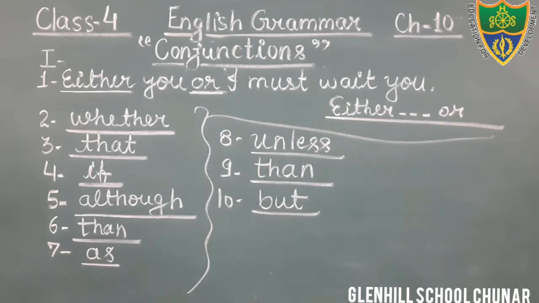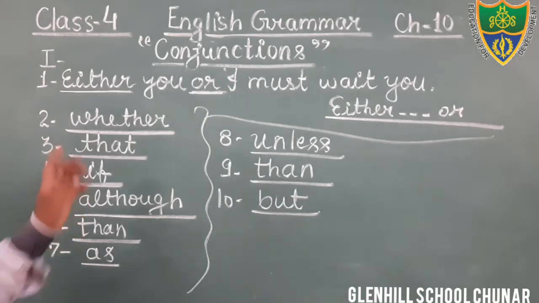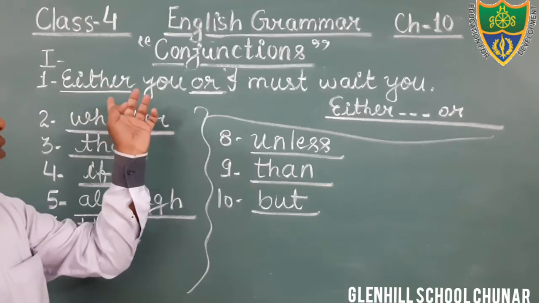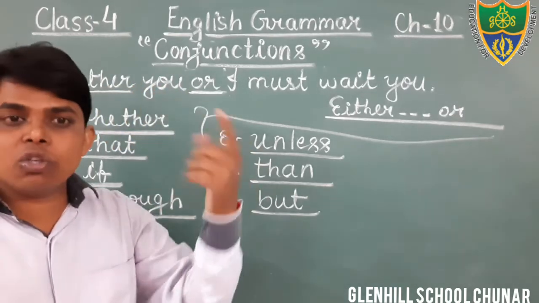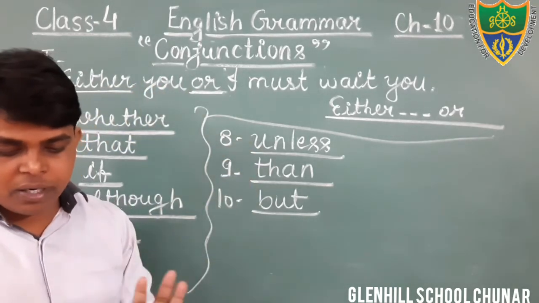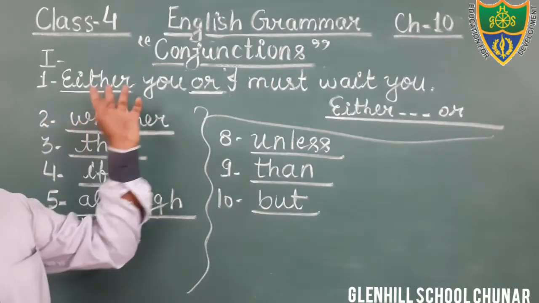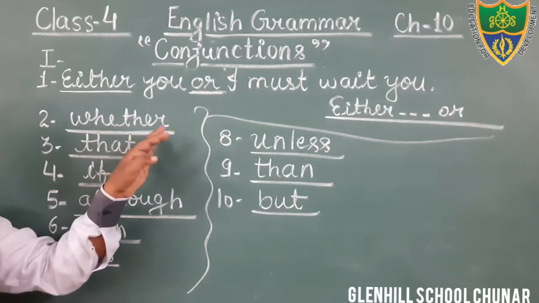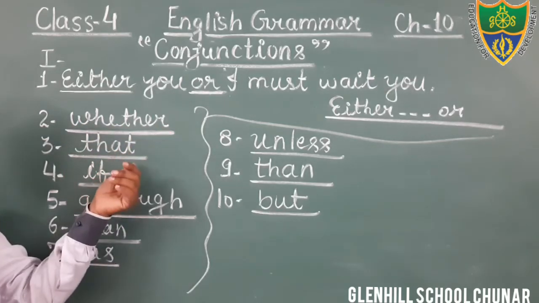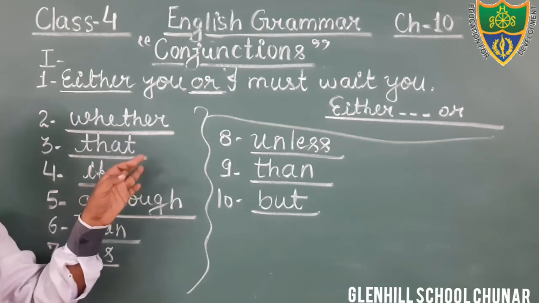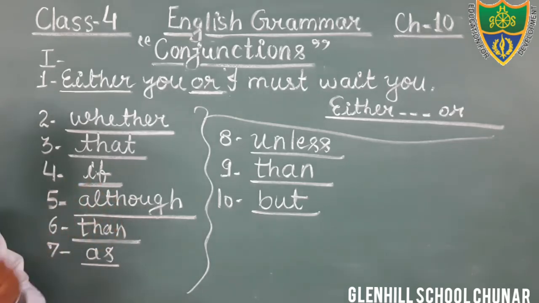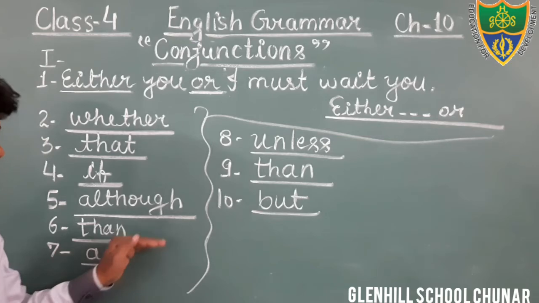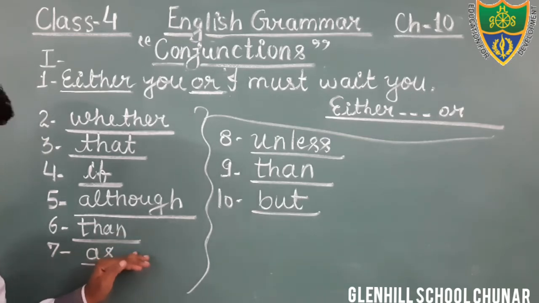So, in this way, we have completed the first exercise. In question number first, you will underline the word, as well as write in the given space in your book, either or. Okay, I have written here. In question number second, you will write whether. In question number third, you will write the word that. In question number 4, you will write the word if. In question number 5, you will write the word although. In question number 6, you will write the word than.